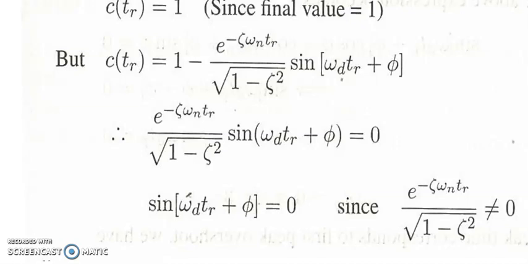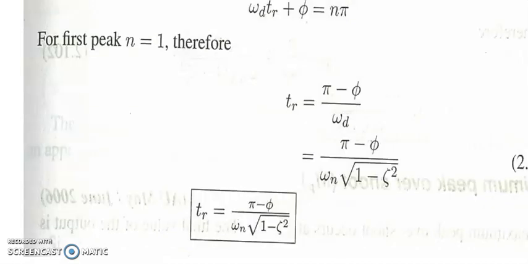But C(Tr) is equal to 1 minus e raised to power minus zeta omega n Tr by square root of 1 minus zeta square, sine of omega d Tr plus phi, which implies that e raised to power minus zeta omega n Tr by square root of 1 minus zeta square, sine of omega d Tr plus phi is equal to 0. Now, e raised to power minus zeta omega n Tr by square root of 1 minus zeta square cannot be 0. So sine of omega d Tr plus phi is equal to 0, which means that omega d Tr plus phi should be equal to n pi.